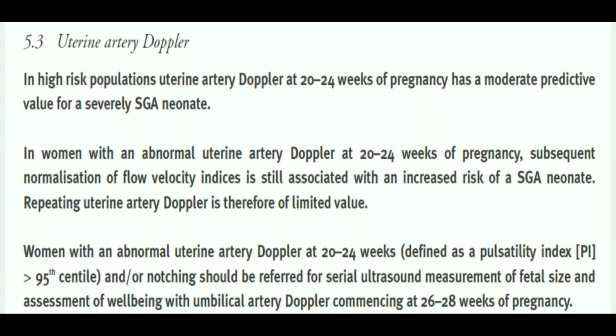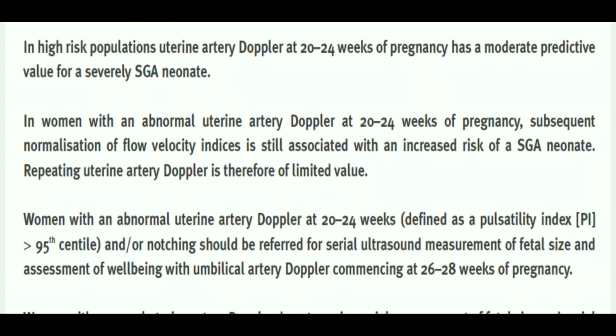Okay, so for instance, a woman gets an abnormal uterine artery Doppler at 20 to 24 weeks of gestation, they are at high risk of developing SGA neonates. Although their Doppler becomes normal at some stage, they are still at high risk. And now the question arises whether we need to repeat uterine artery Doppler or not. About it, it's written that it is of very limited value.